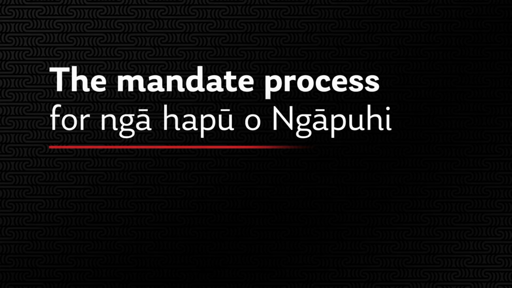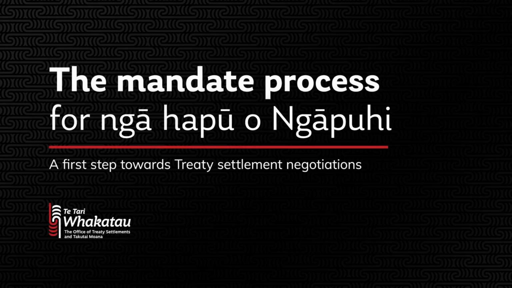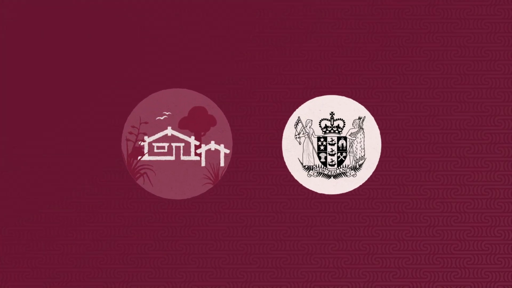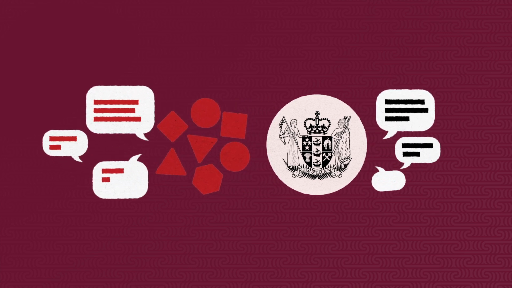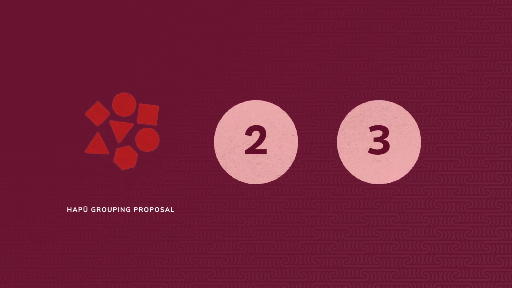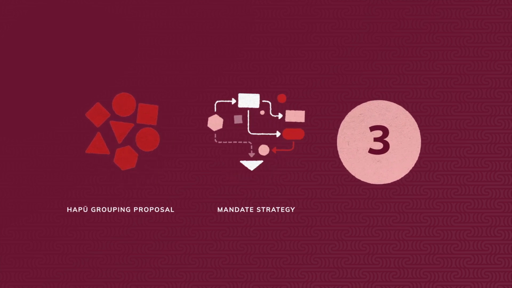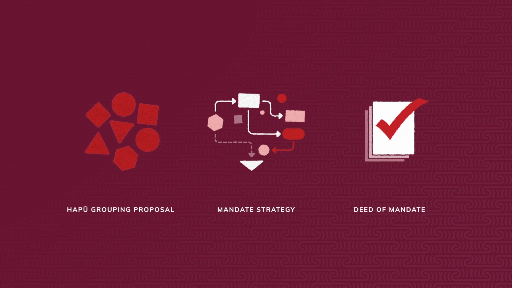The mandate process for ngā hapū o Ngāpuhi, a first step towards treaty settlement negotiations. Before you begin treaty settlement negotiations with the Crown, your community decides who will represent you. This is called the mandate process. It consists of 3 steps: the hapū grouping proposal, mandate strategy, and deed of mandate.